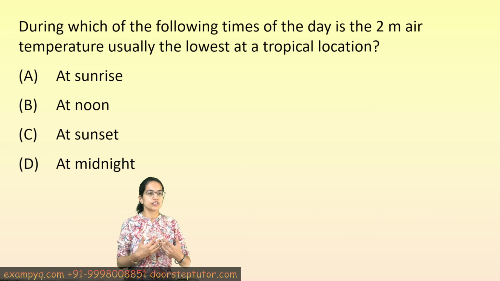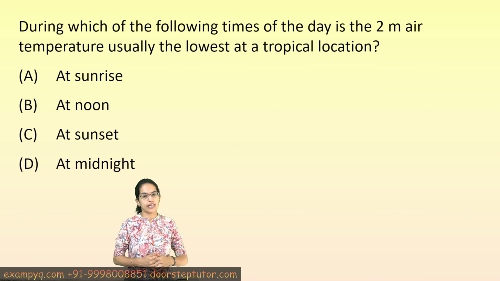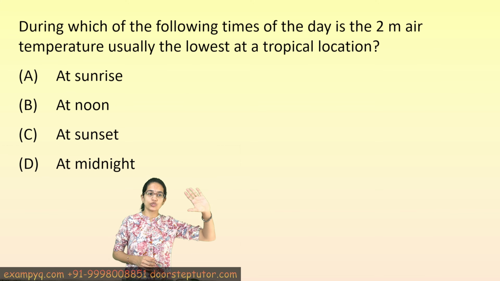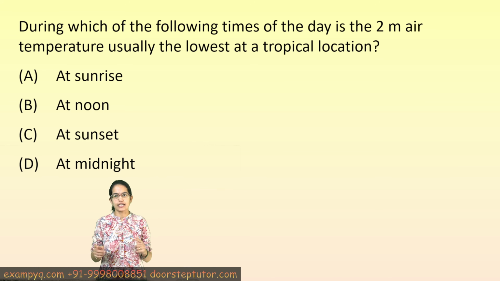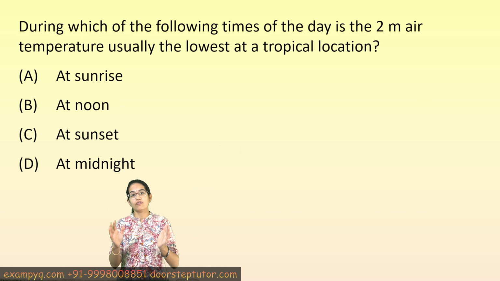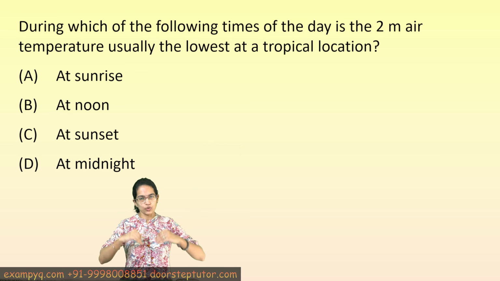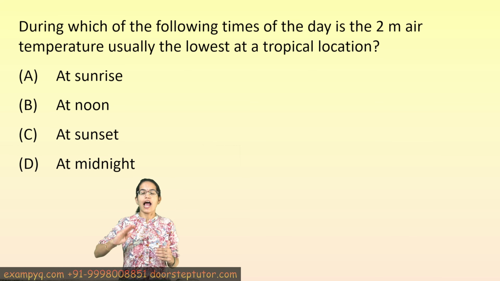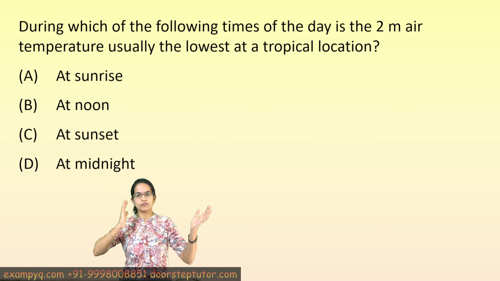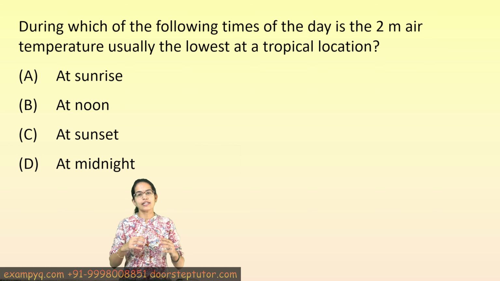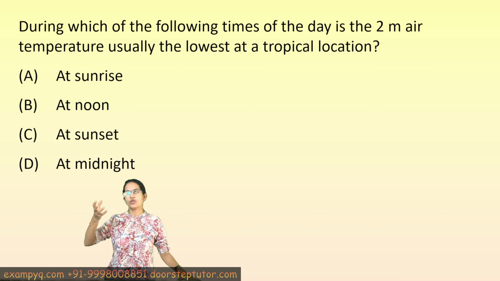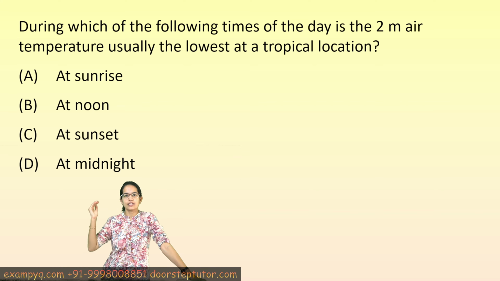The first question is, during which of the following times of the day is 2 meter air temperature usually the lowest at the tropical location? Now, the daily temperature cycle near the ground is actually governed by the balance between the insolation, that's the incoming solar radiation, and the long wave outgoing radiations. Now, during the day, ground absorbs the solar radiation and gets heated up, warms the air, and typically during the mid-afternoon period, the temperature gets to its peak.